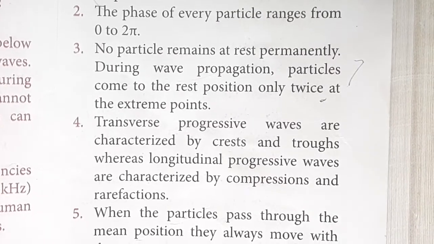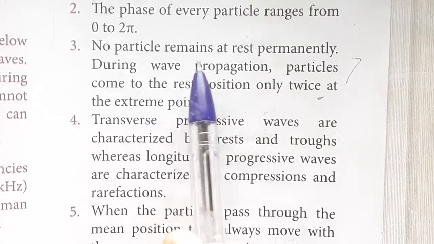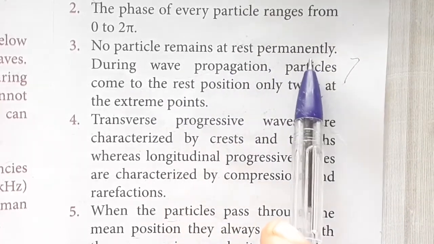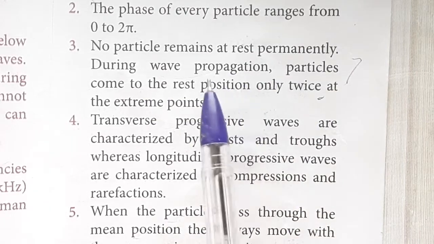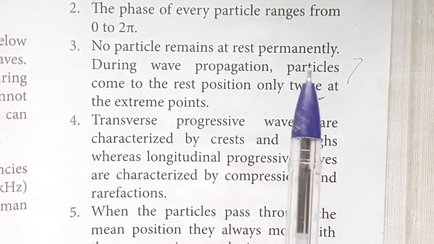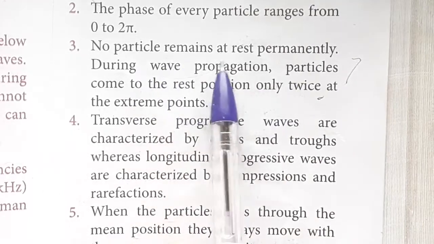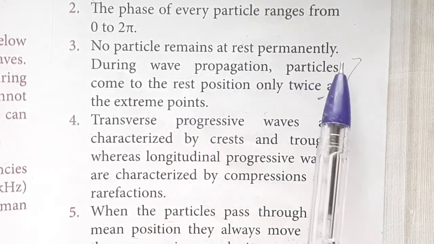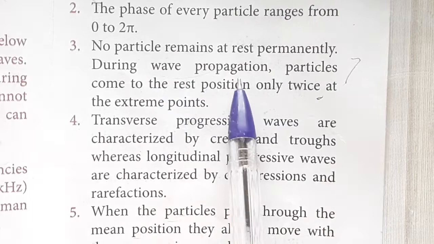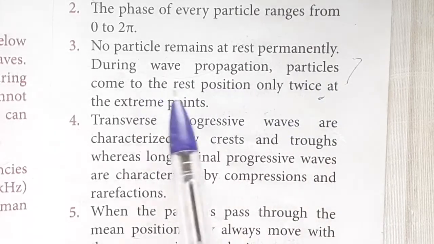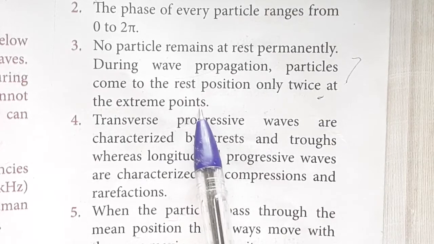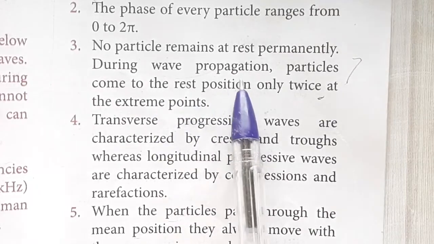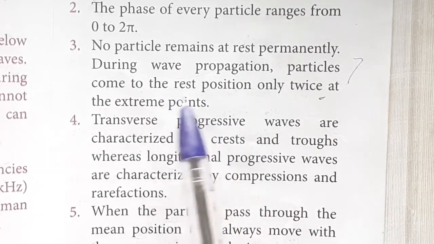The next point is, no particle remains at rest permanently. Since it is a progressive wave, it progresses, it travels, so no particles remain at rest permanently. During wave propagation, particles come to rest position only twice at the extreme position.